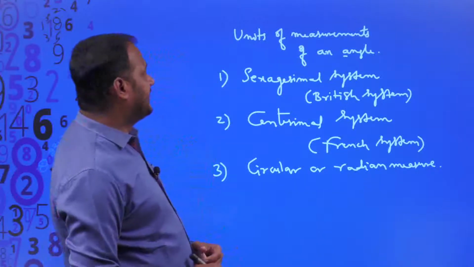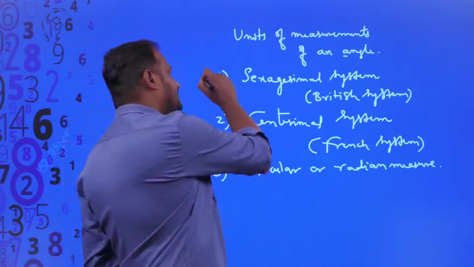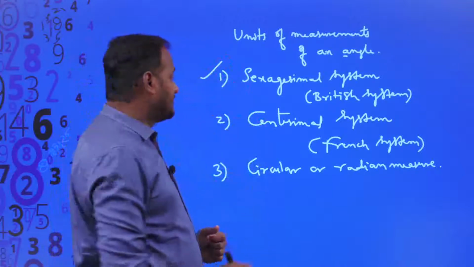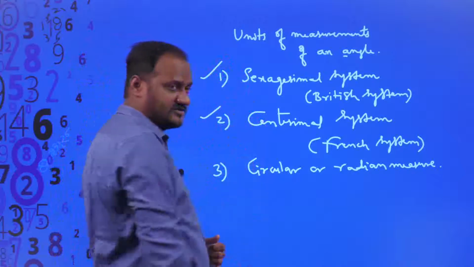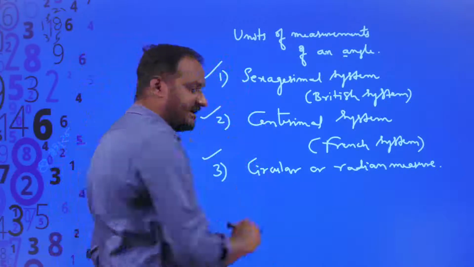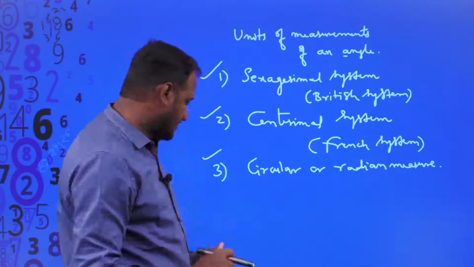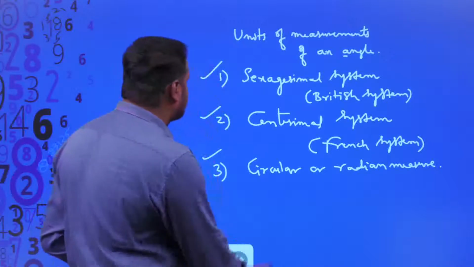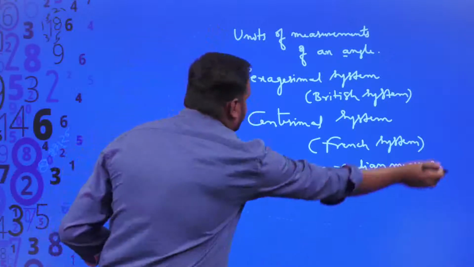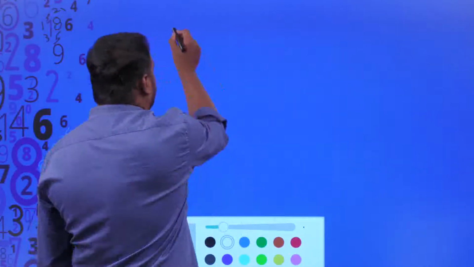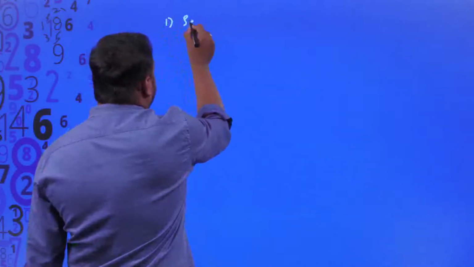Let us try to understand what the sexagesimal system is all about, as well as the centesimal system, and the circular or radian measure, right? Okay, so the first system is the sexagesimal system. According to this sexagesimal system, the first one is the sexagesimal system.